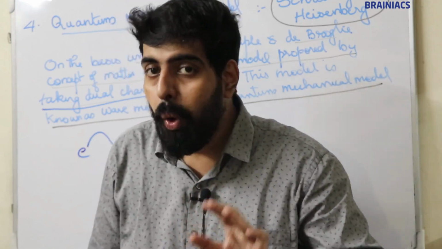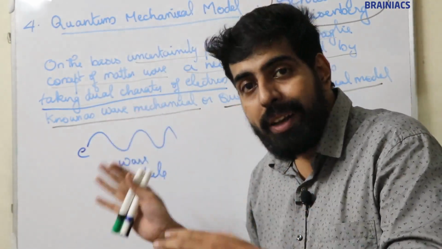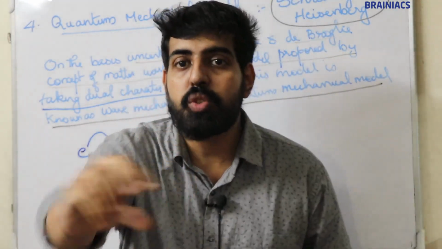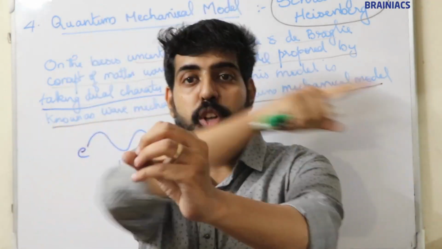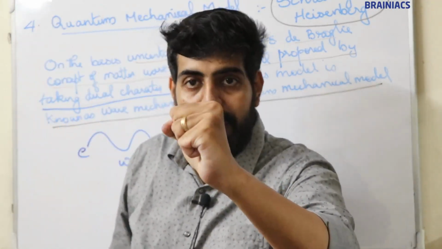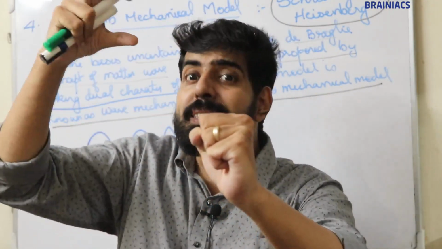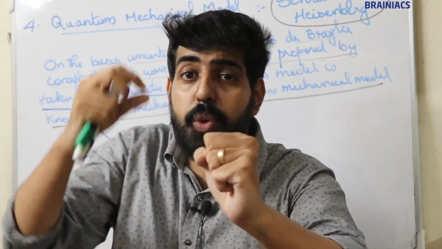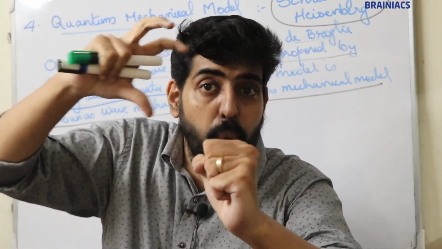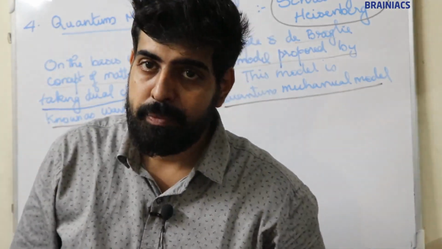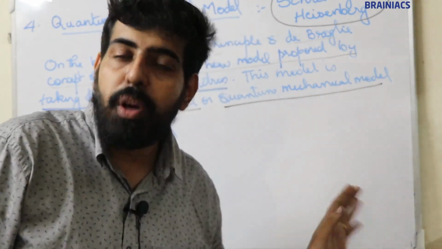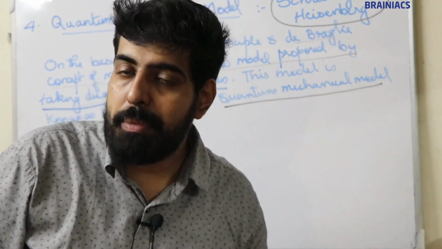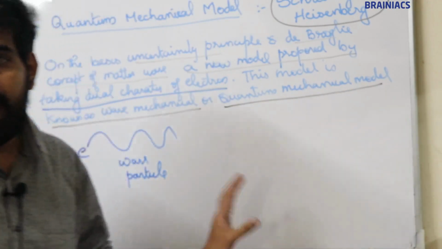So according to the quantum mechanical model or wave mechanical model, an atom consists of a nucleus in the three-dimensional space. Around the nucleus, there are certain regions where the probability of finding an electron is maximum. Those regions are known as orbitals. I'm going to represent that on the board. You know there is one problem: we cannot represent three dimensions on the board, because the board is two-dimensional. Anyway, I'm going to draw a three-dimensional representation.